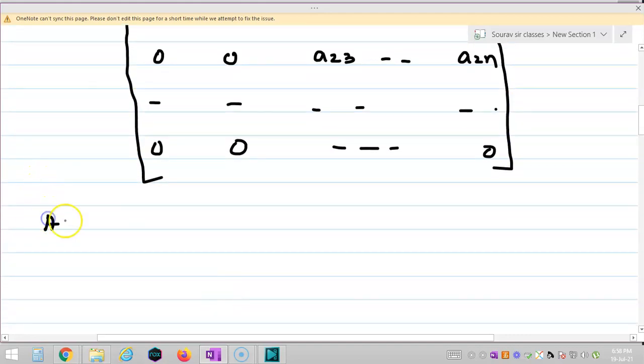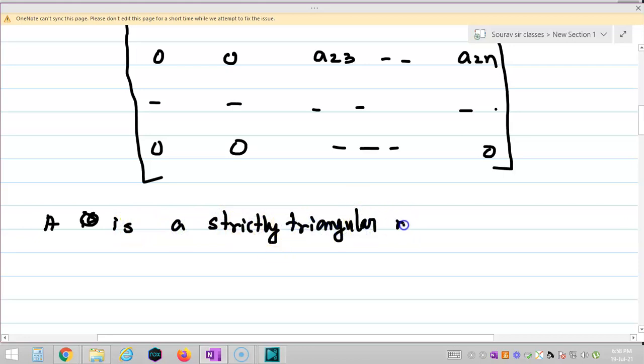Now there is a very important result. We know that every strictly triangular matrix is nilpotent.